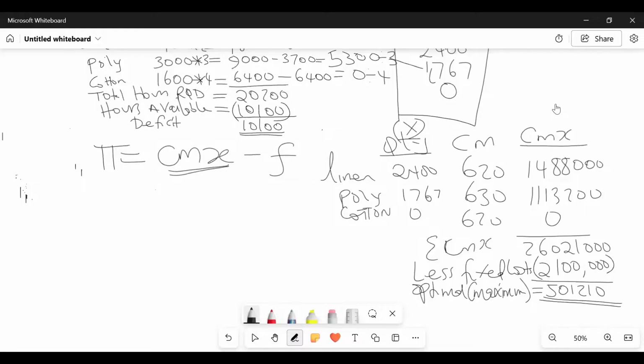Now, in your past papers, where does the 2.1 come from? The 2.1 is the fixed cost. Let me show them where it came from. So this 2.1, this is where I got the 2.1 from.